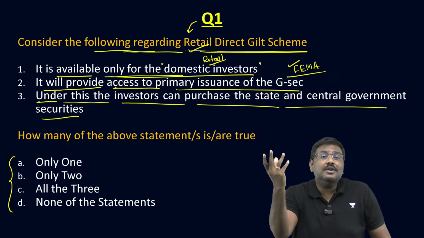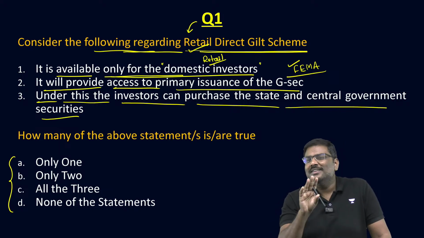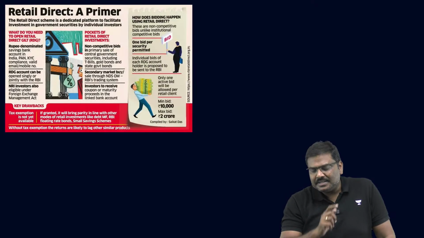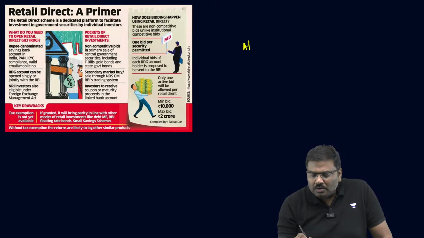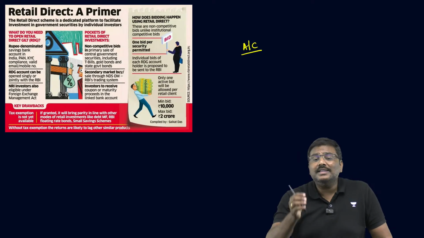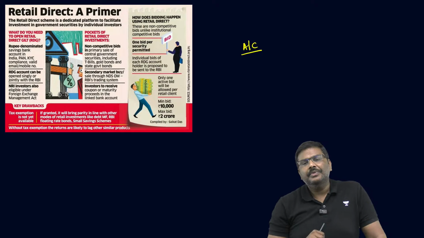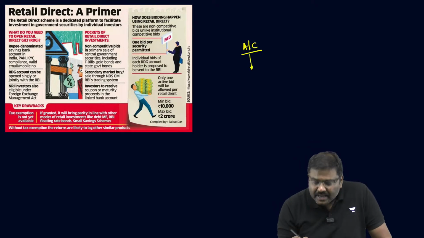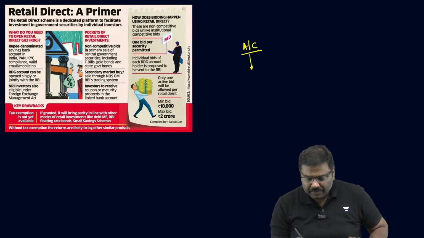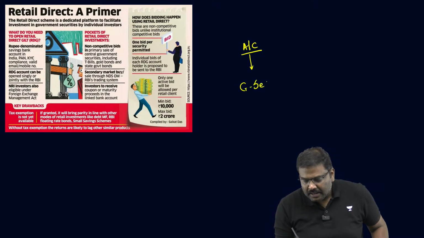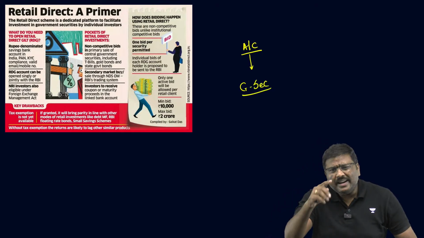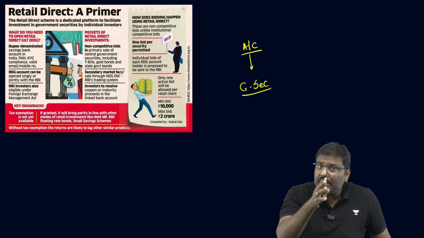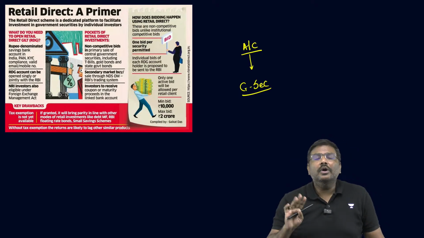And those who are wondering, sir, what is the Retail Direct Gilt Scheme? Simple. Under this, you can open an account with Reserve Bank of India, which is called a Retail Direct Gilt account. And using this account, you can purchase the G securities. You can purchase and trade in G securities. Equally important, purchase and trade. What do you mean by purchase?